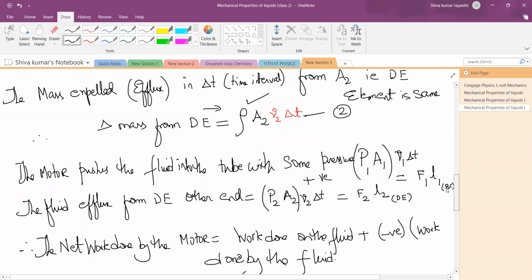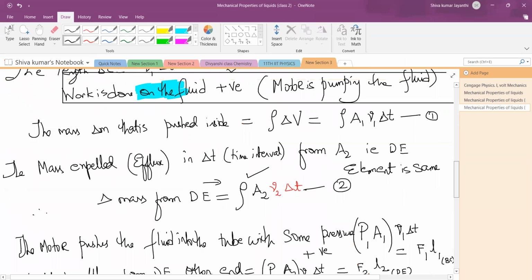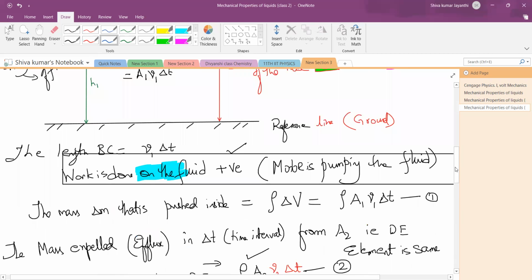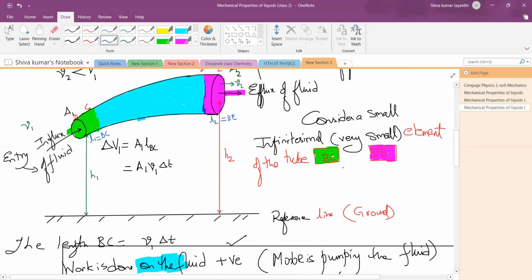That is P1 A1. Do you understand this? P1 is the pressure of pushing, into A1, this area A1, into BC. B to C is what length? L1. This is only the L1 length. I'll write it here. From here to there is L2 length. L1 means B to C, L2 means D to E. See, I wrote here, also in the green color. This is your L1 and this is your L2 length.